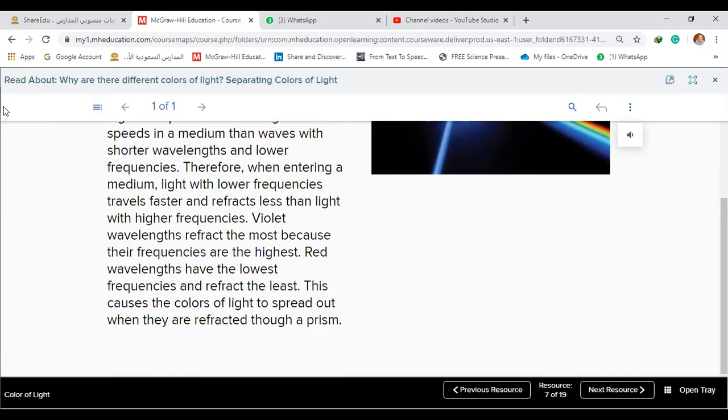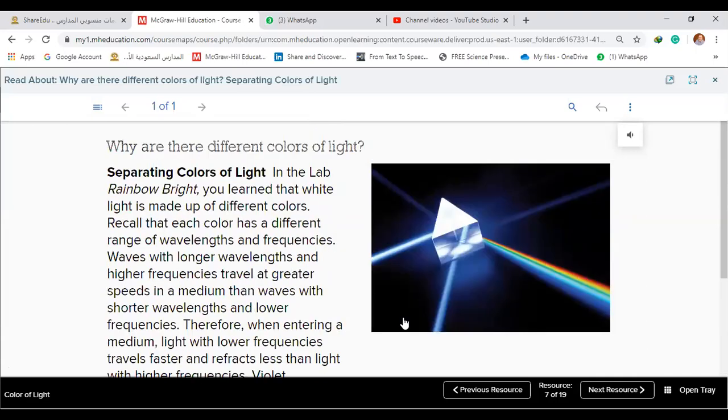Red has the lowest frequency and refracts the least. This causes the colors of light to spread out when they are refracted through a prism. Good. Thanks, Omar and Naif, for your participation.